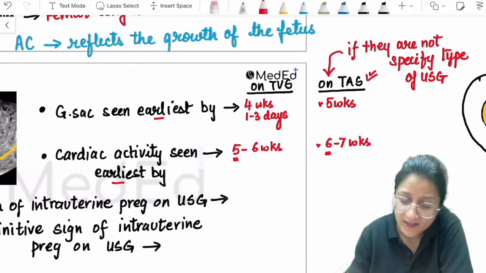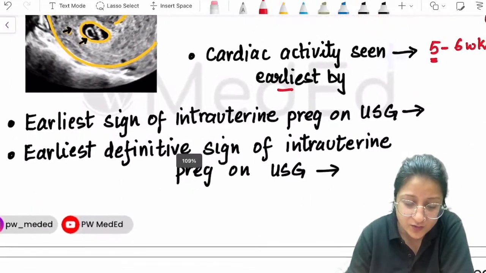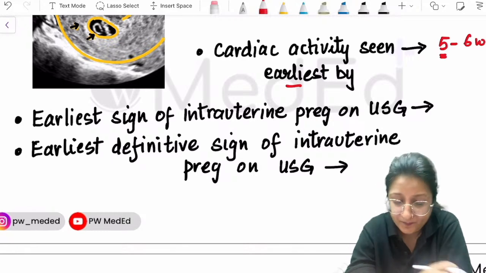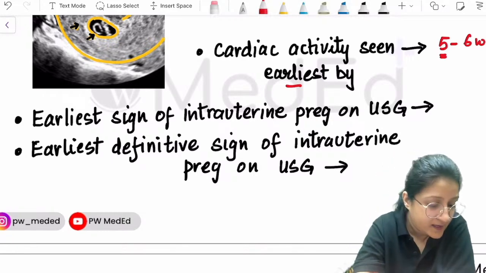Okay, now if they ask you the question, what is the earliest sign of intrauterine pregnancy on ultrasound, what's your answer? Earliest sign of intrauterine pregnancy on ultrasound. Yes, anybody?